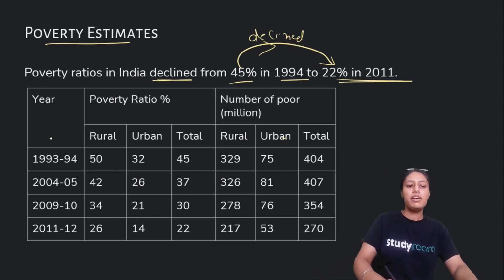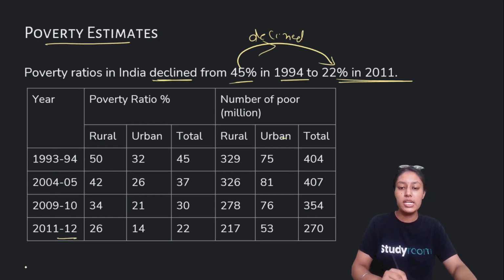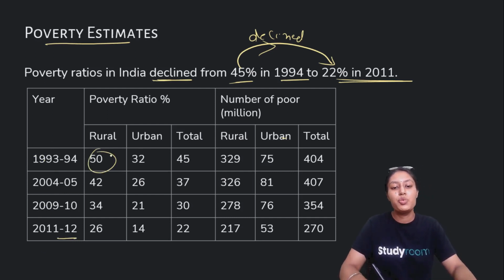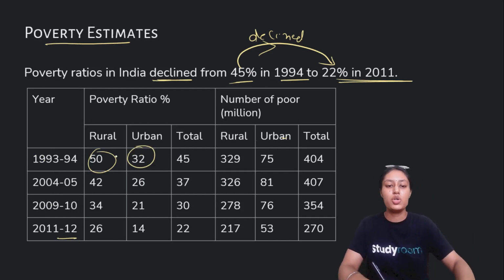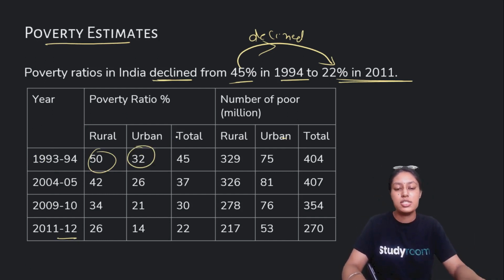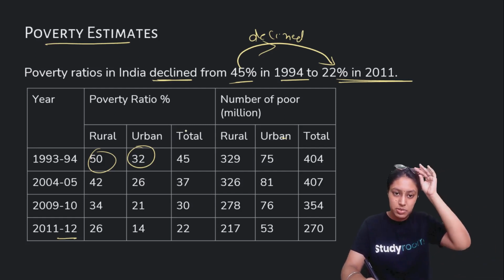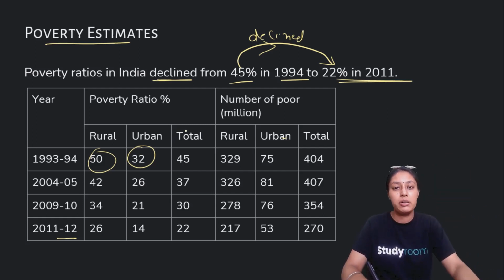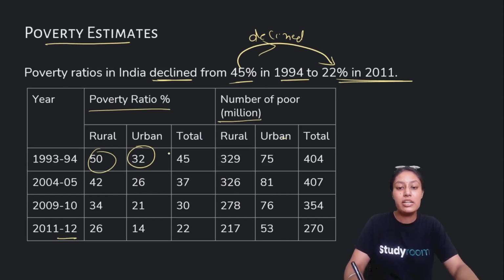We have proper data from 1993 to 2012 to study it, and the urban ratio would be different from the rural ratio, obviously, because of all the reasons we have discussed. In this part we see the poverty ratio percentage, and here we see the number of people, the literal version of the percentage.